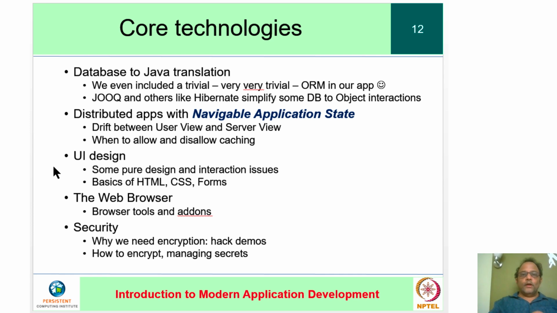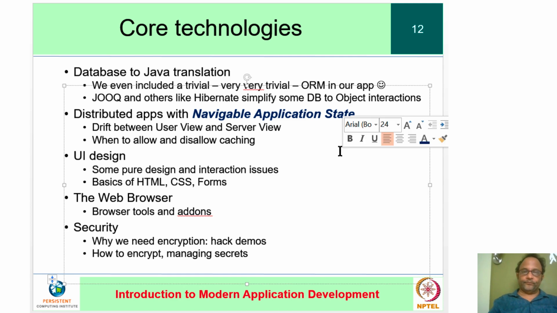A new piece relative to, say, simple applications such as command line and GUI is security, because the browser doesn't know anything about the server, the server doesn't know anything about the browser, and who's supposed to trust whom, and so on, are big issues. So we looked at why we need encryption, we demoed a hack, and then we talked about how to encrypt and how to manage secrets.